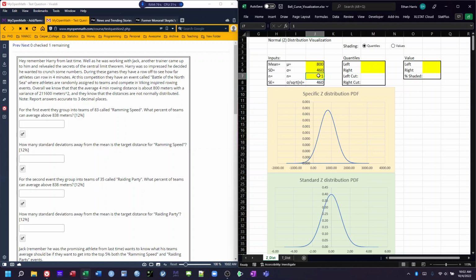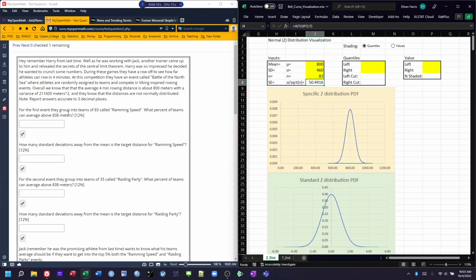And we've got a sample size of 83 because we're putting 83 people into these groups. So we've got 83 here. And our standard error, which is the standard deviation of the sampling distribution, is 50.49. It is the standard deviation of the original distribution divided by the square root of the sample size.